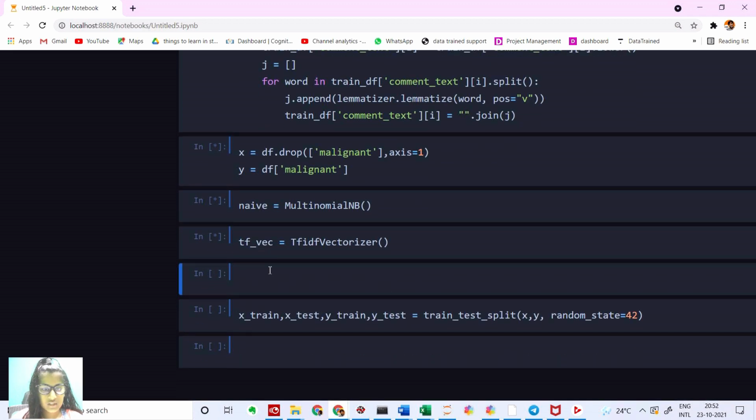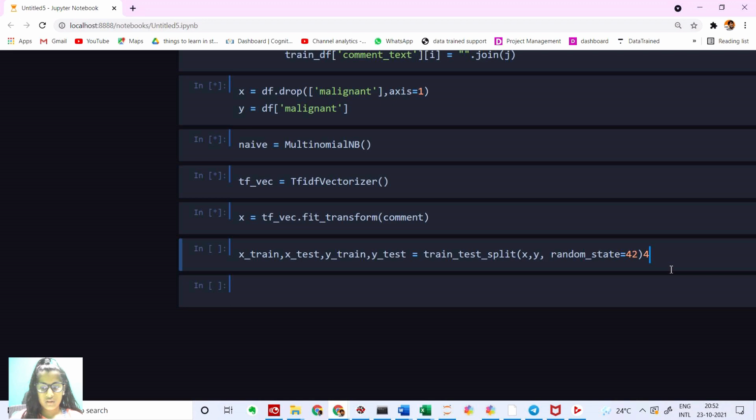Now I'm going to set the x. So I'm going to say x is equal to tf vectorizer dot fit transform comment.